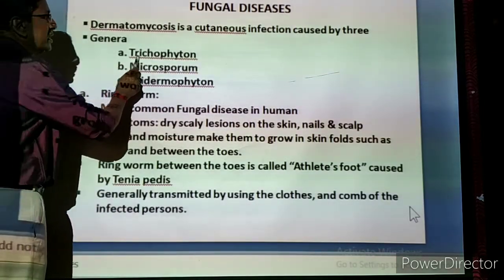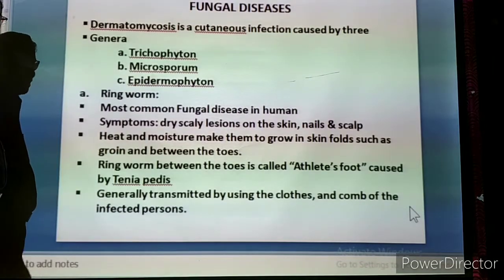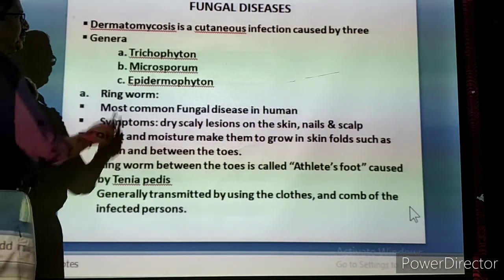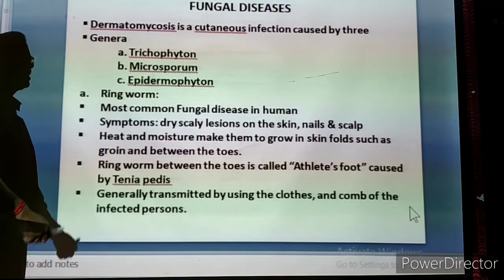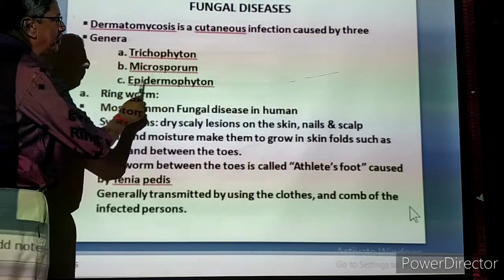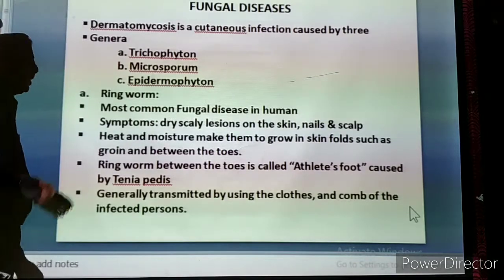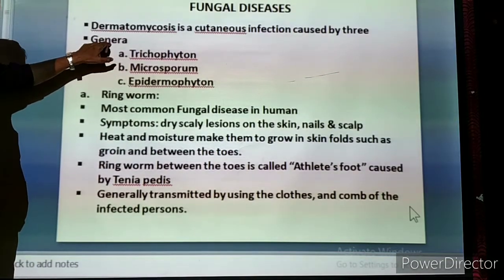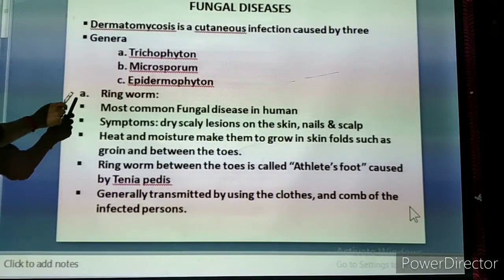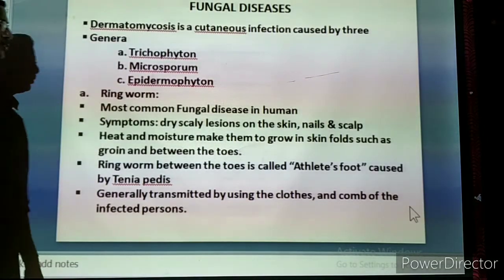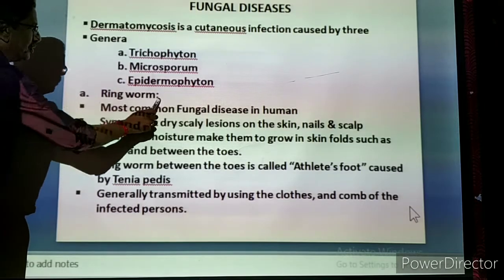The first one is Trichophyton. It is one type of parasitic fungi. The second one is Microsporum, the second type of parasitic fungi. The third one is Epidermophyton. These are the three different genera groups which cause diseases in the human body. In this, one common disease we are going to study is called ringworm.